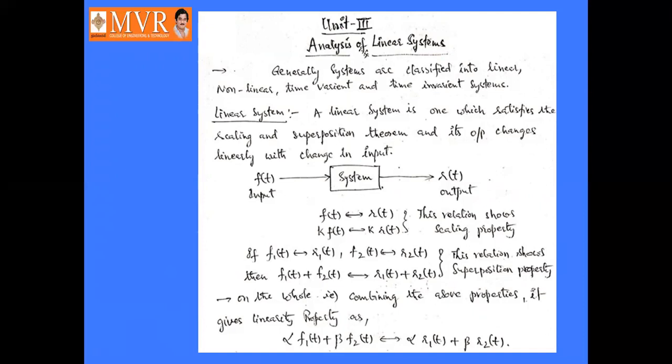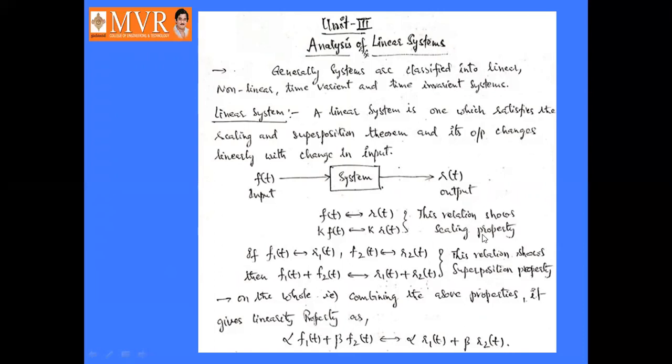This relation shows the superposition property or superposition theorem. On the whole, by combining the above properties, that is scaling property and superposition theorem, it gives the linearity property, which is defined as alpha into f1 of t plus beta into f2 of t relates to alpha into r1 of t plus beta into r2 of t, where f1 of t and f2 of t are inputs and r1 of t and r2 of t are outputs.